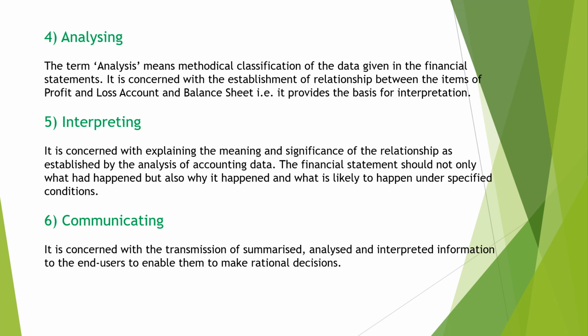Then the next step is analysis. There we are using the information which we have generated, the financial statements we have already prepared. Using each item of the financial statement, there might be assets, liabilities, and different kinds of things. And based on these items, the interrelationships between the various items of the financial statements are brought out from the analysis process. That is the fourth stage. Here the various relationships between items of profit and loss and balance sheet are made.